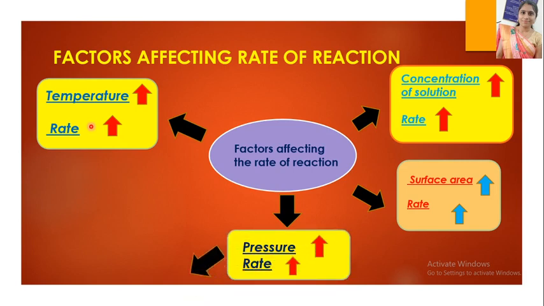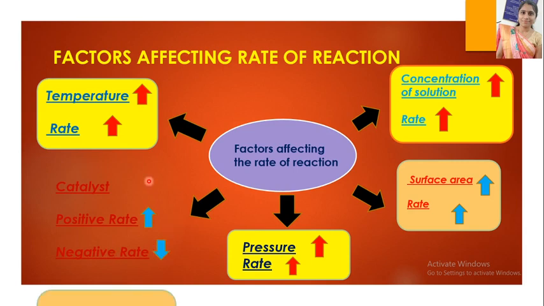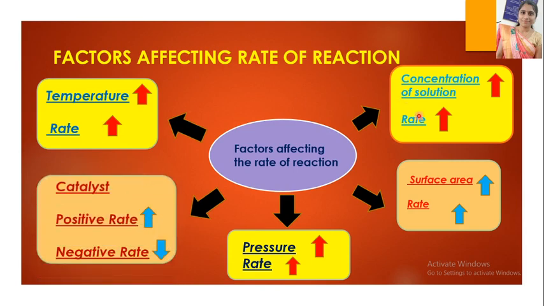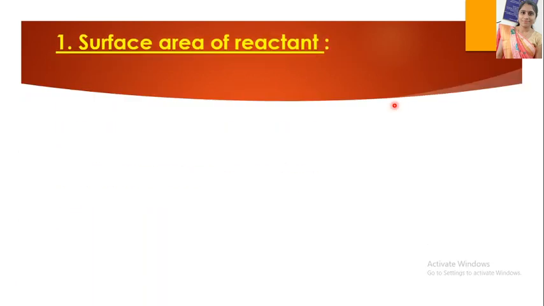And last factor is the catalyst. If there is presence of a positive catalyst, it increases the rate of the reaction. If there is presence of a negative catalyst, then it decreases the rate of reaction. So these are the 5 factors affecting rate of the reaction. We will study all these factors in detail.